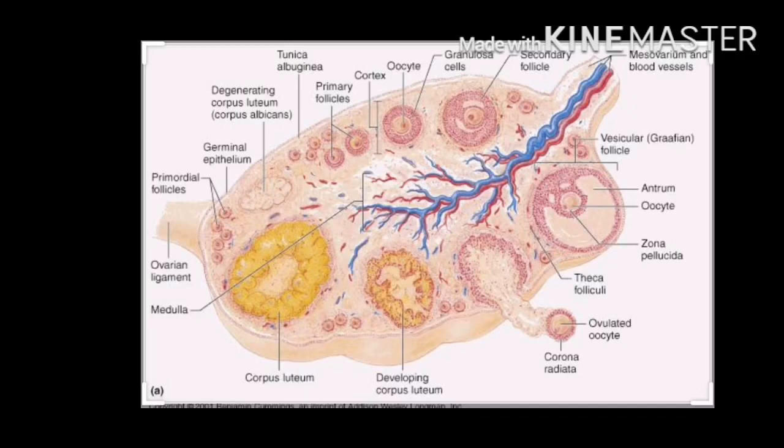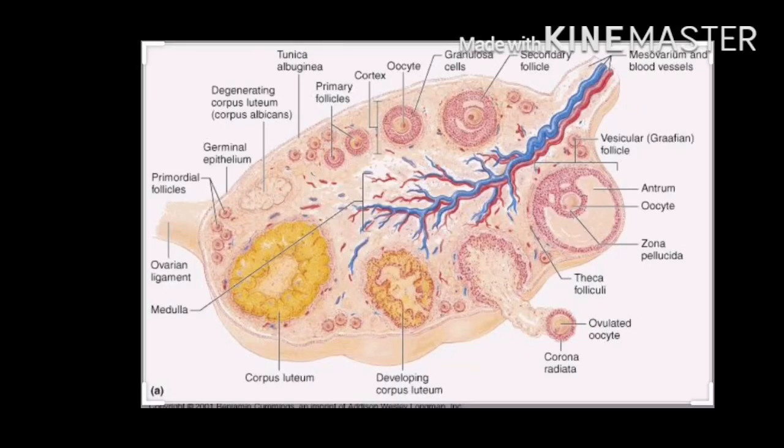Here the outer cortex is more compact and granular as compared to the medulla. In that medulla there is a loose connective tissue, blood vessels, lymph vessels and nerve fibers.